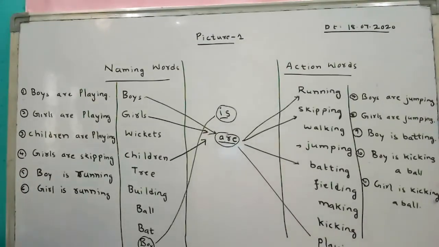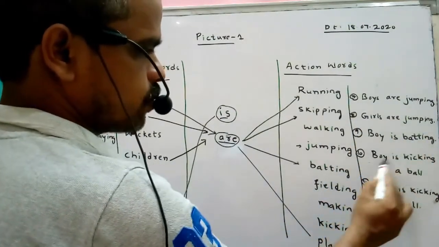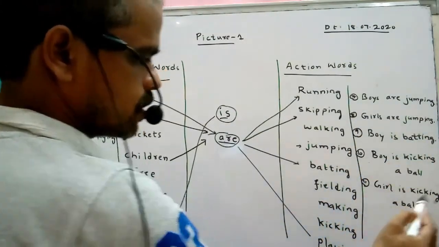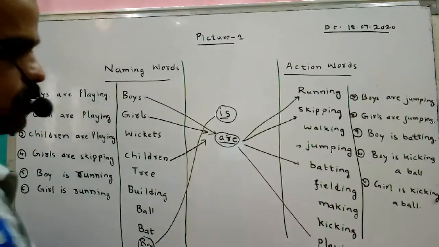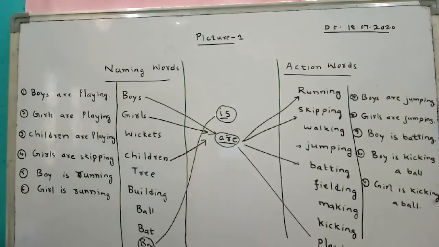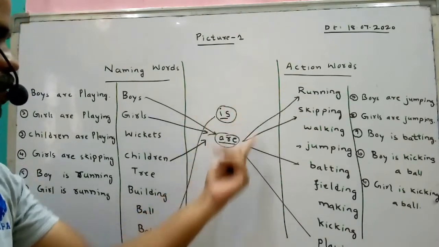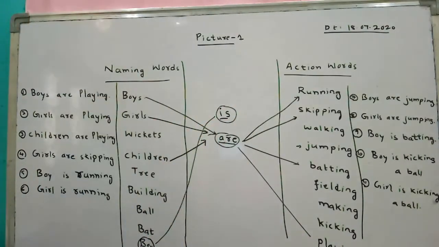See, look here. Boys are jumping, girls are jumping, boy is batting, boy is kicking a ball, girl is kicking a ball. So here making, feeling, walking. So we can make a number of sentences. So by using naming words, action words, use these verbs is, are. So shall I write the sentences?